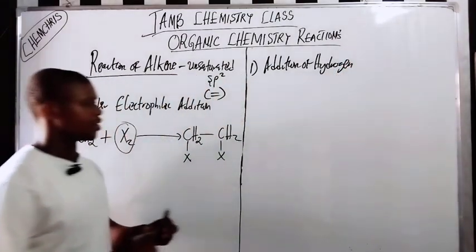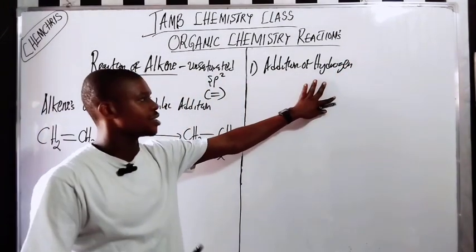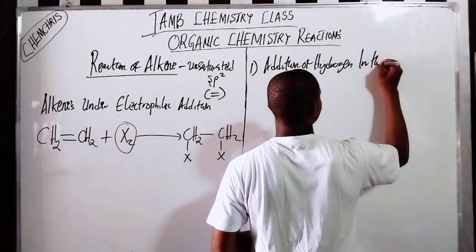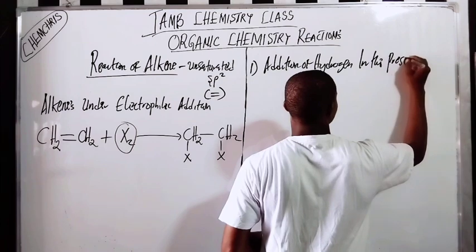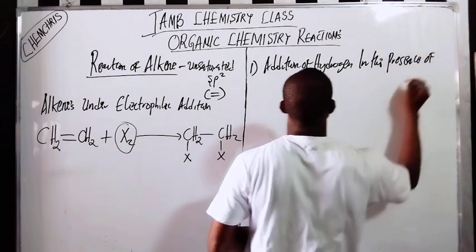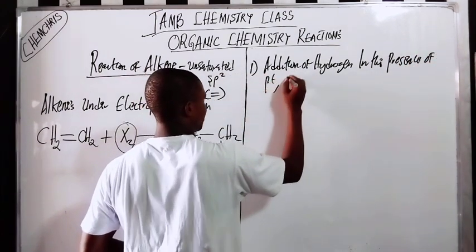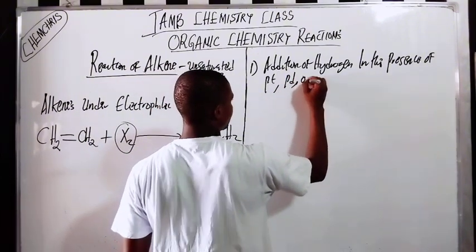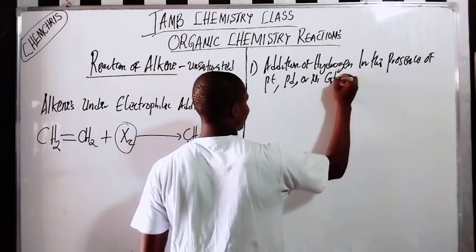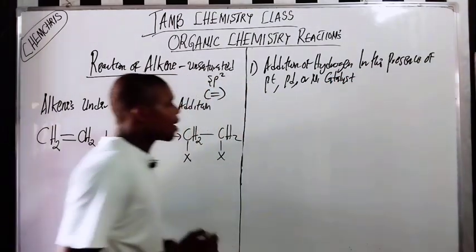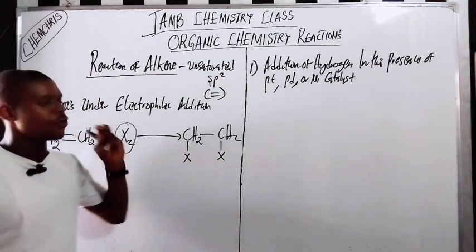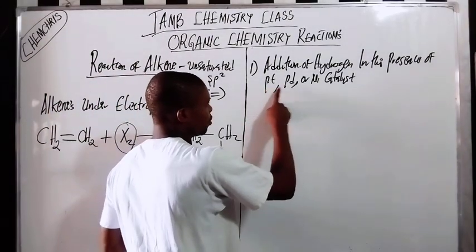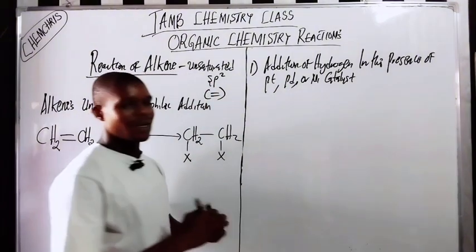Addition of hydrogen. Now this is where you're adding hydrogen to alkenes in the presence of platinum, palladium, or nickel catalyst. For alkenes to undergo hydrogenation, you need a platinum, palladium, or nickel catalyst.